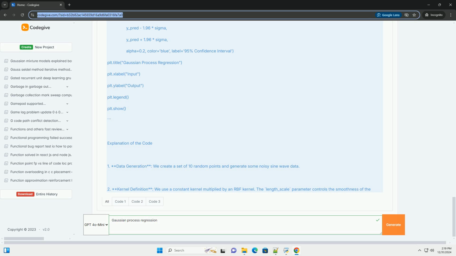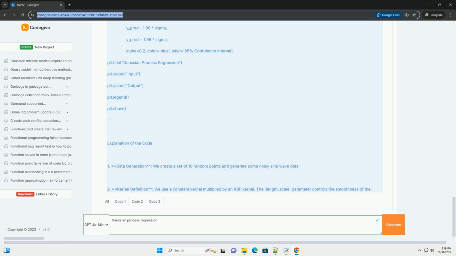1. Install required libraries. You will need libraries such as NumPy, Matplotlib, and scikit-learn. If you haven't installed them yet, you can do so via pip. Bash. pip install numpy matplotlib scikit-learn.